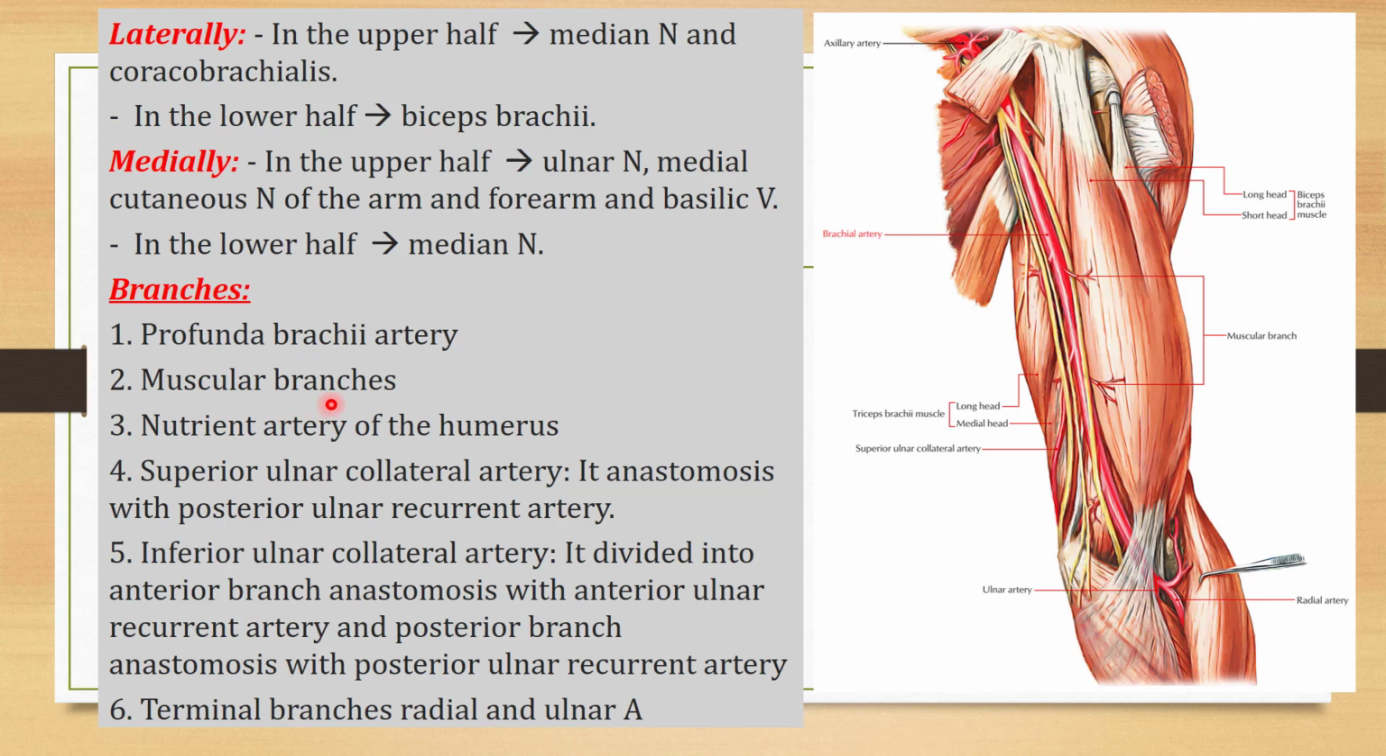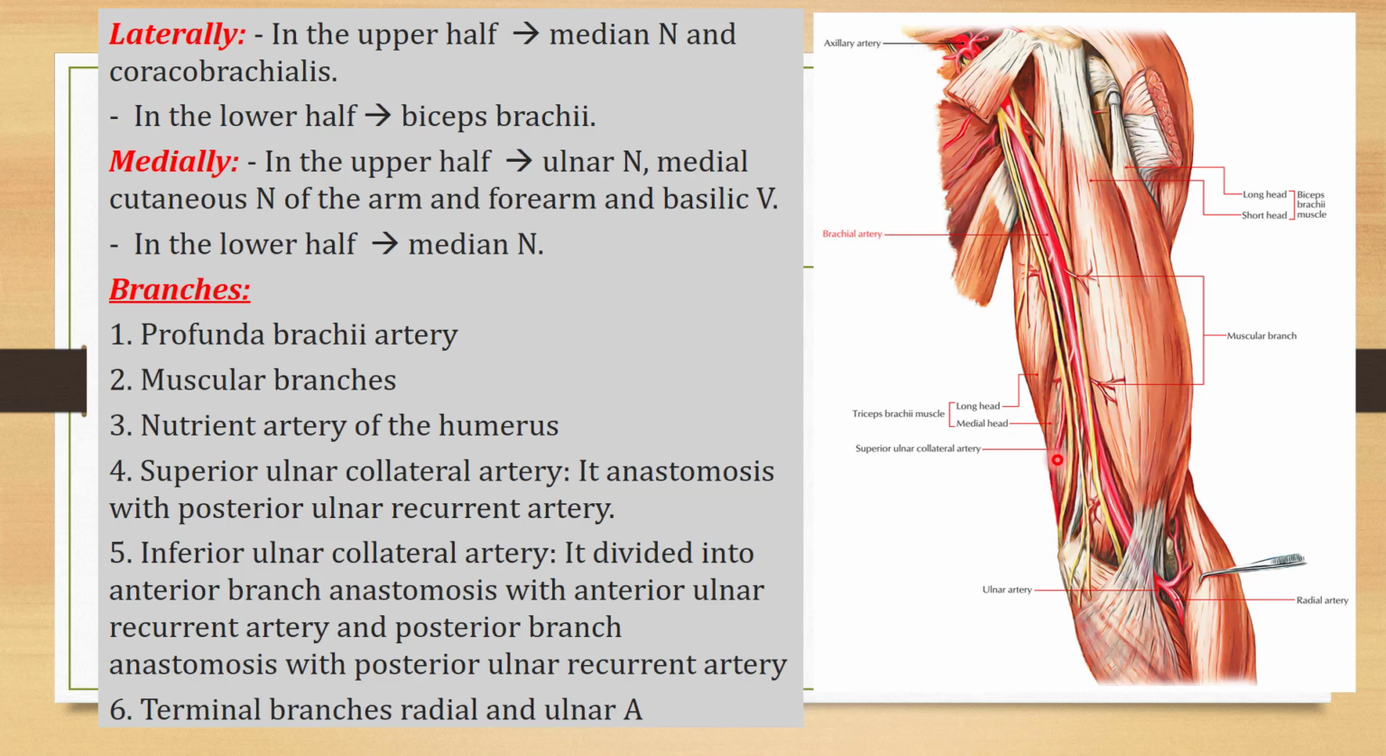Then there are many muscular branches because it will supply the muscles of the anterior compartment of the arm. Then it will give the nutrient artery of the humerus, which will supply the bone. Then there is the superior ulnar collateral artery. See here in this diagram, this is the superior ulnar collateral artery.